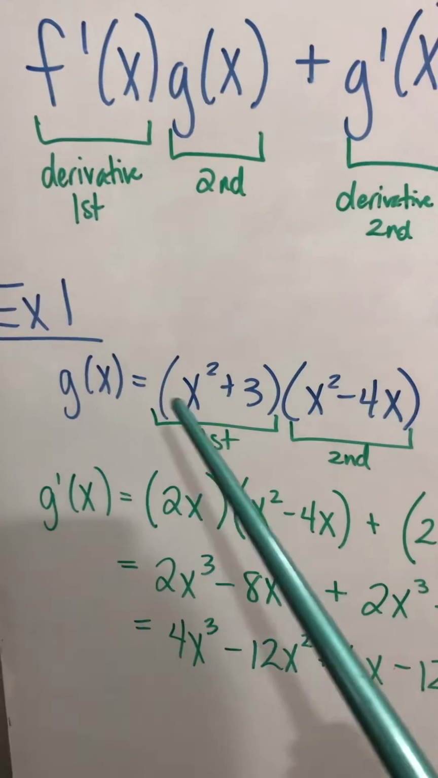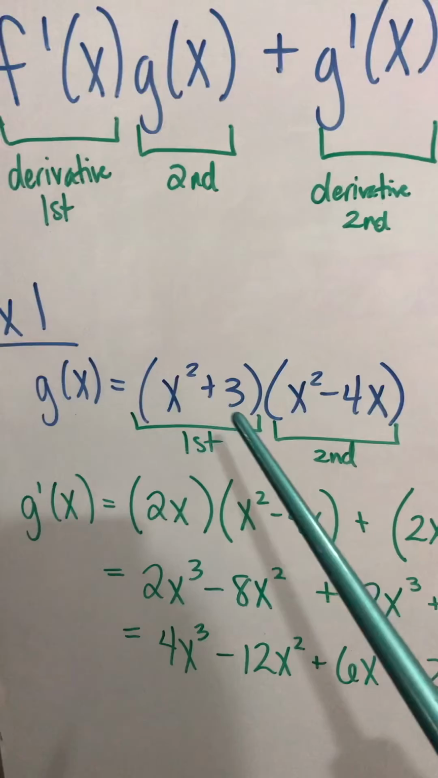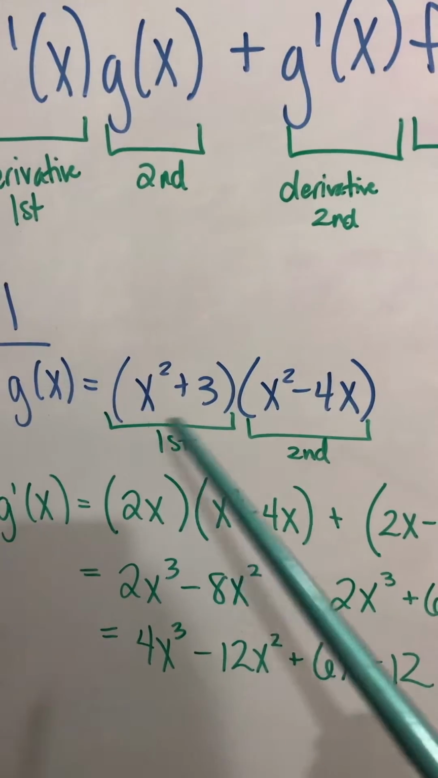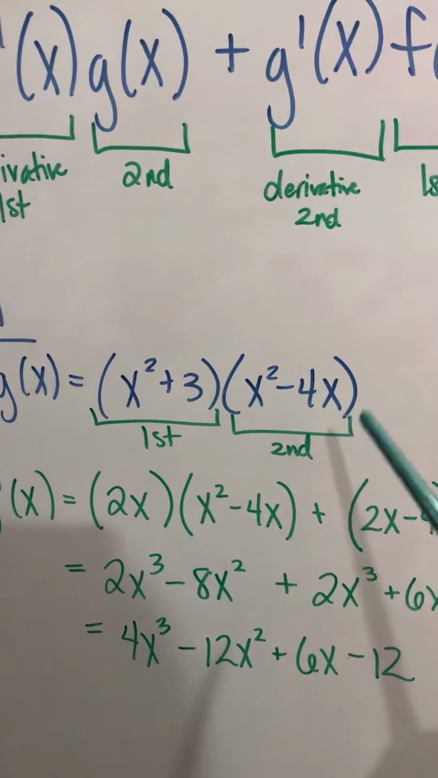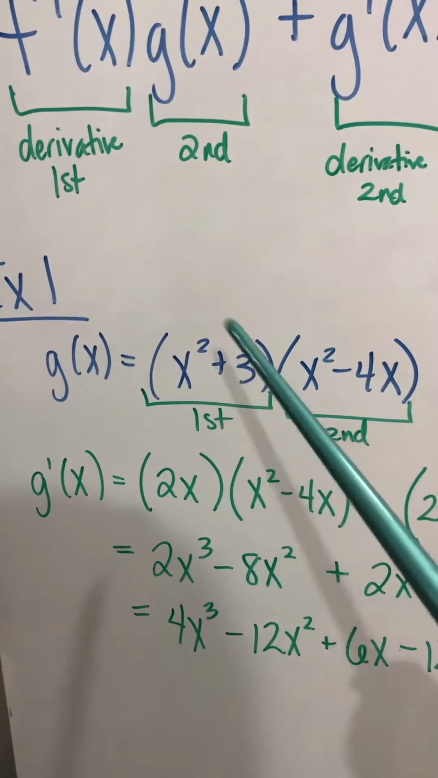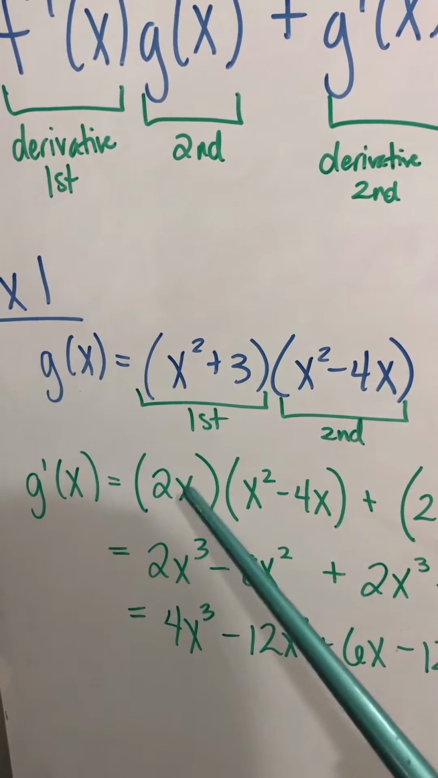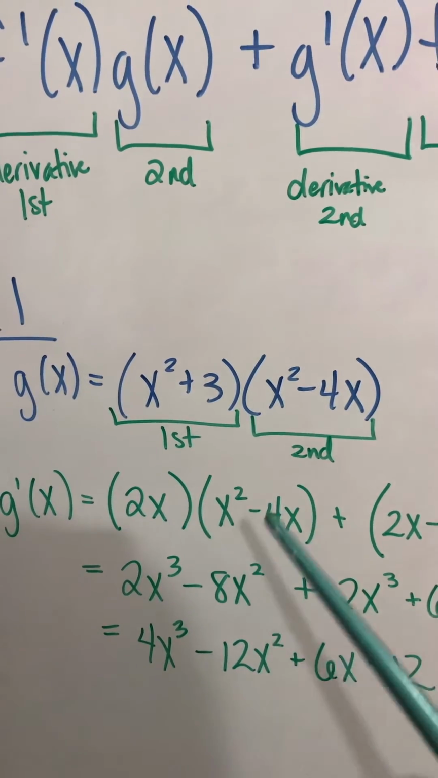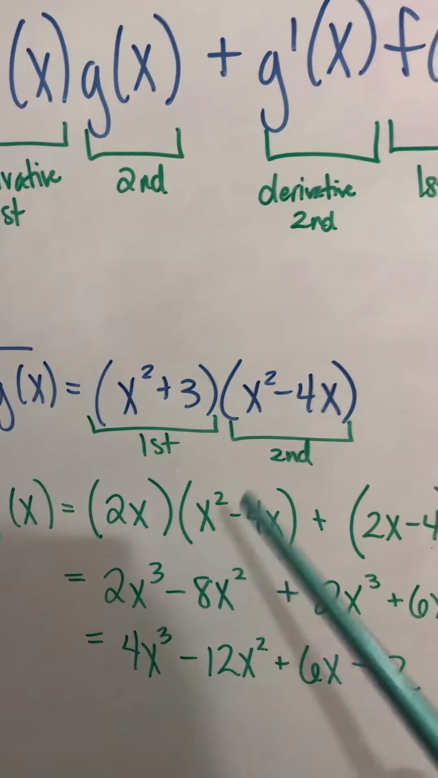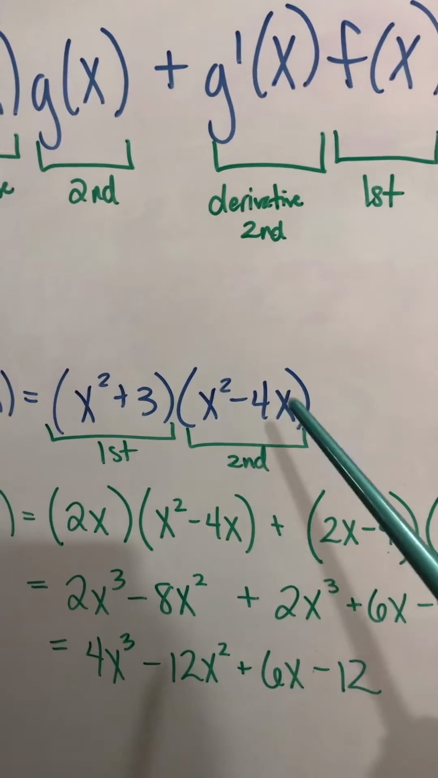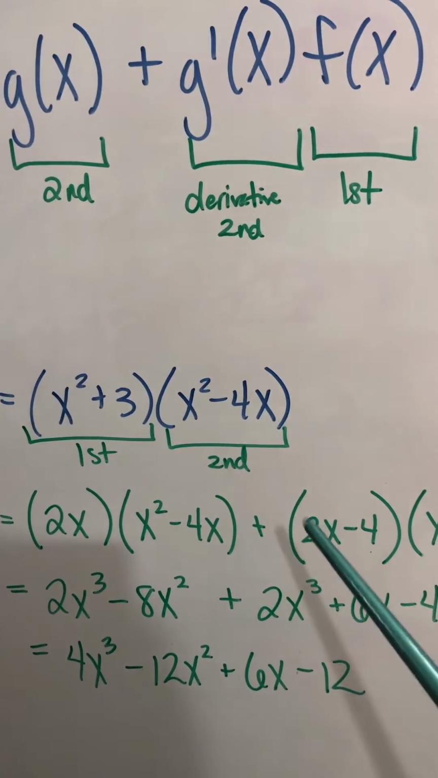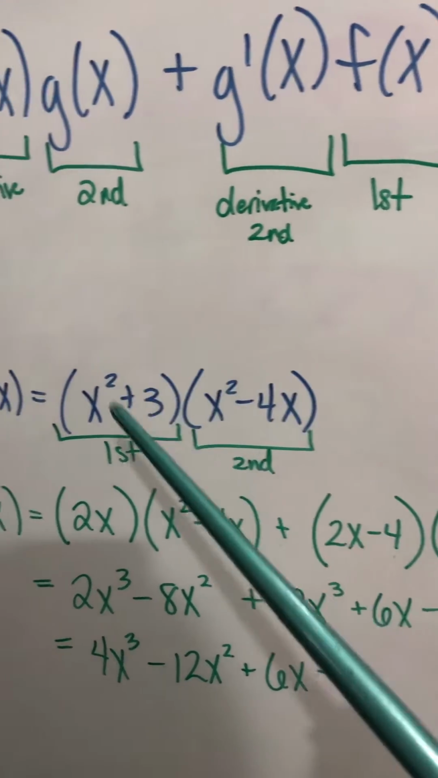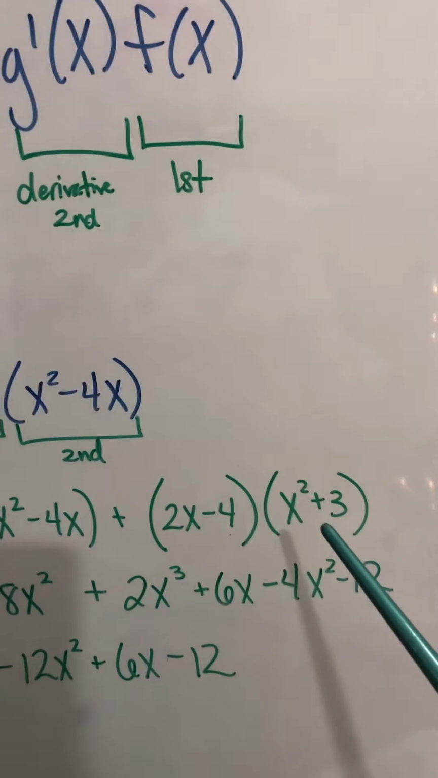You have g of x equals the quantity x squared plus 3 times the quantity x squared minus 4x. So this is my first, this is my second. So the derivative of the first one, derivative of x squared is 2x, derivative of 3 is 0, so you just have 2x, times the second thing, so you just bring this down, plus derivative of the second, so the derivative of x squared is 2x, the derivative of negative 4x is negative 4, and then times the first, so you just bring this down.